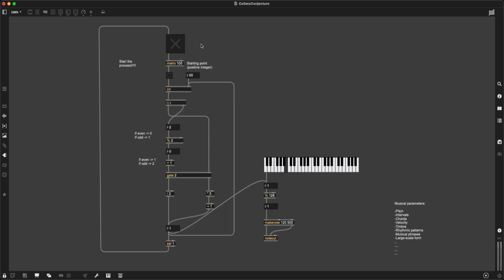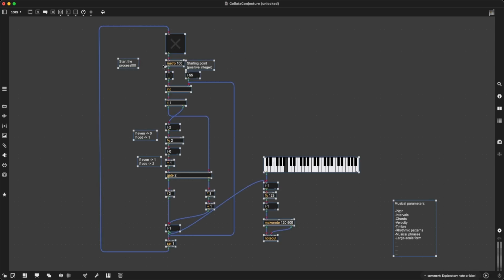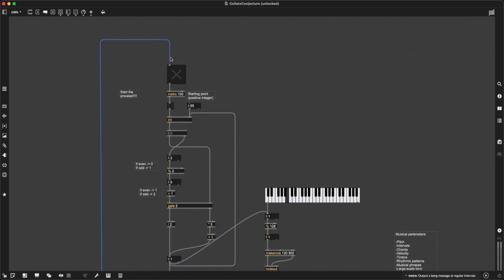Okay, that was much better. It still sounds a bit random. I think we can have other approaches. We can create other approaches that work a bit better with this logic.